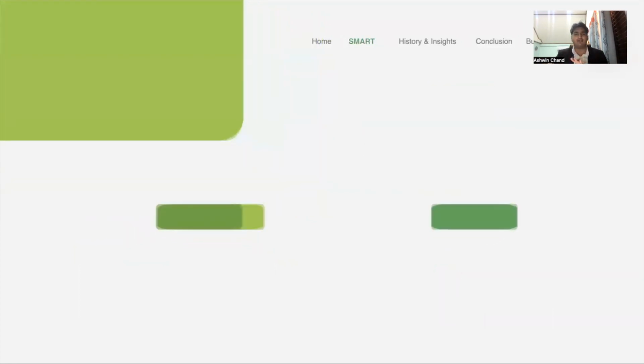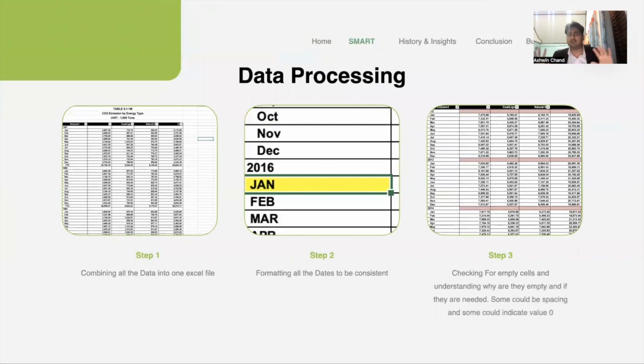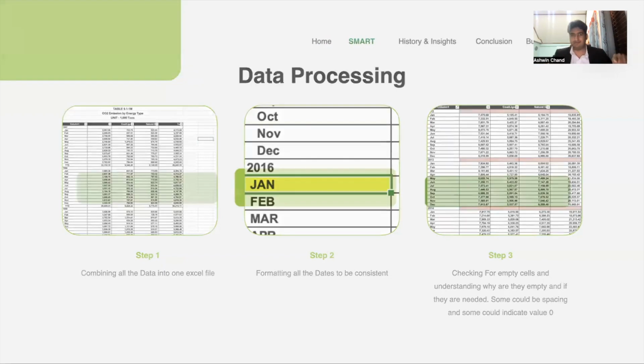Now, when we move on to the data processing, the files were good. However, you had to clean them a little bit. We had to first combine all the data sets into one good Excel file so we could compare a lot of it. Next was formatting all the dates to be consistent, because some of the dates were in lowercase, some were in uppercase. Hence, it could cause a lot of problems in the long run, so it had to be formatted and processed. And third was checking for empty cells. Some of them were just there to make it look nicer and easier to read. However, in terms of creating a graph, it is very difficult. So this all had to be done before we get into the first step, which is now.